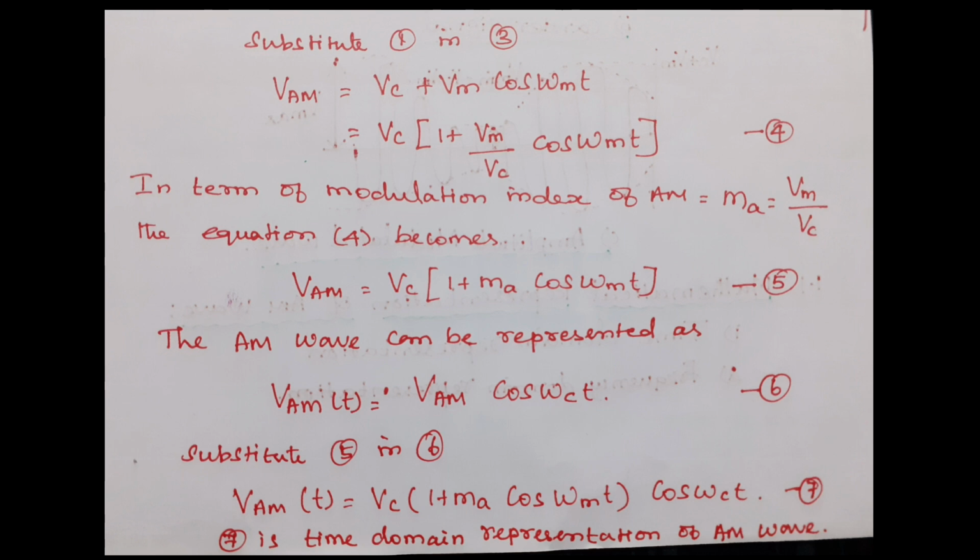In equation number 6, the amplitude modulated wave contains the change in amplitude of the carrier, represented as VAM, and the frequency of the carrier remains constant. So we can write that equation as VAM cos omega ct. Now we can substitute the value of VAM in equation number 6. We can write the equation of the amplitude modulated signal VAM of t is equal to Vc of 1 plus Ma cos omega mt into cos omega ct. So this is the time domain representation of an amplitude modulated signal.